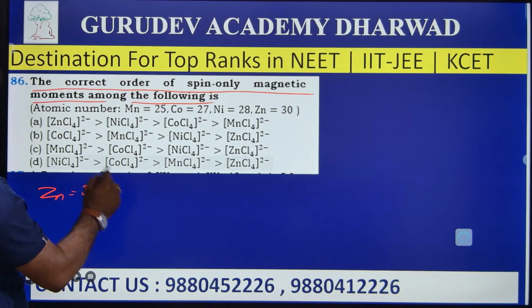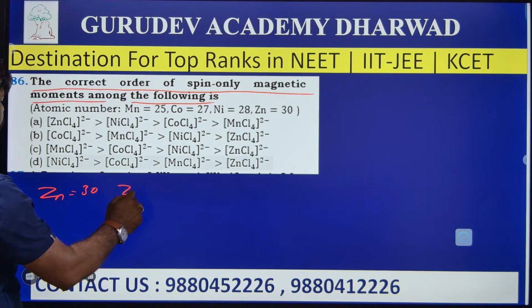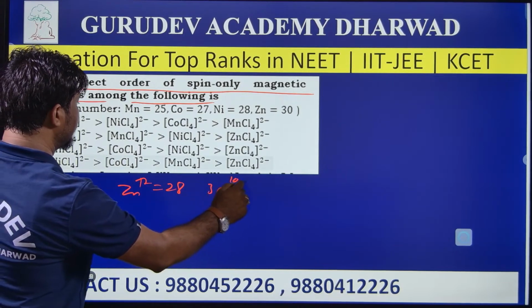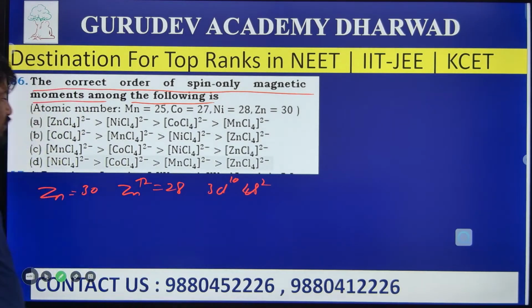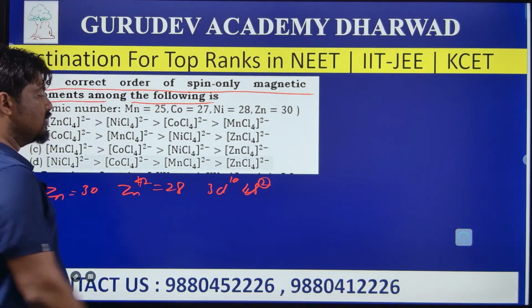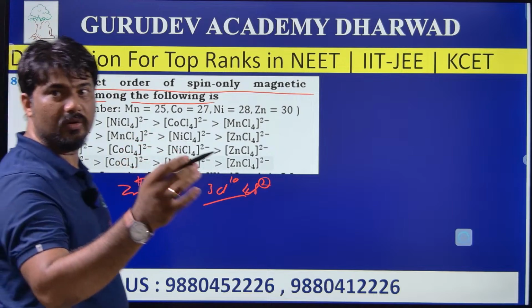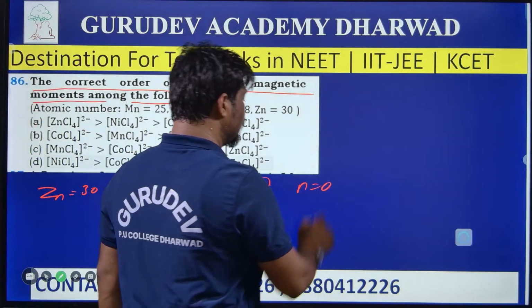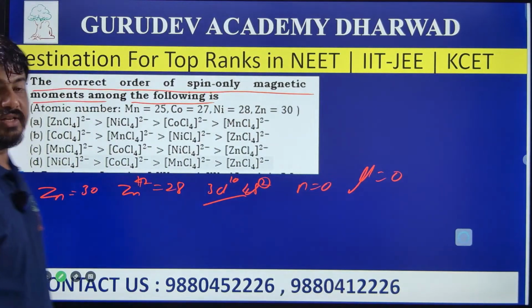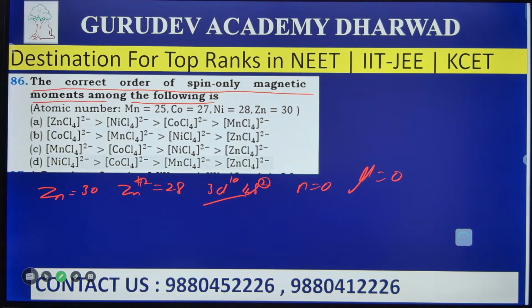If you remove 2 electrons, that becomes Zn plus 2, containing 28 electrons. It has 3d10 4s2, but on removing the 2 electrons it becomes 4s0. So the d orbital does not have unpaired electrons, that is n is equal to 0. If n is equal to 0, then mu is also 0 here. Well, fine. Now I am going to take nickel.